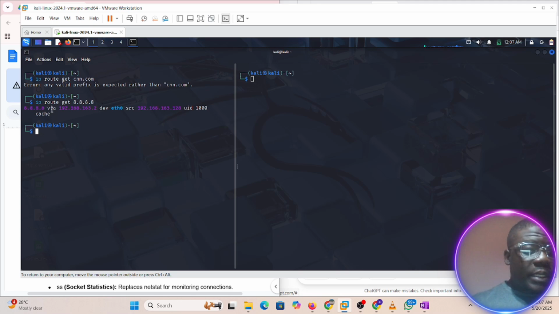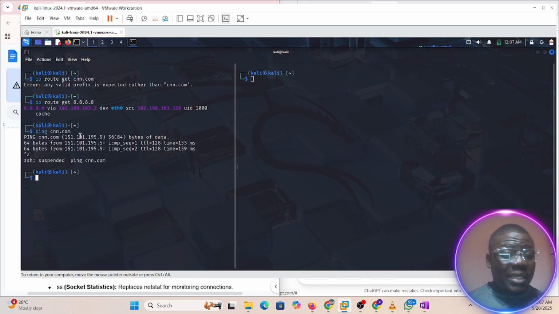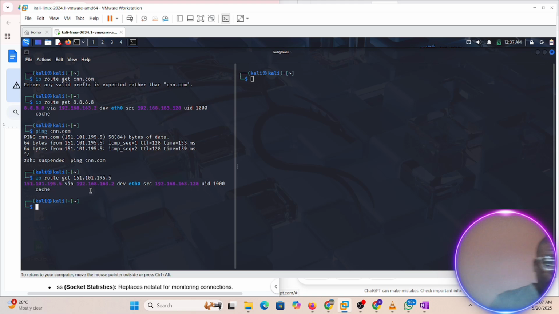So this should be the gateway, and it's telling us it's so fast. Let me do ping cnn.com. I'll pick the IP address there. Remember that the IP address did not even work for us the other time, but let's see. Copy. Let's do IP route get this. Now, yeah. Okay, it's almost the same.